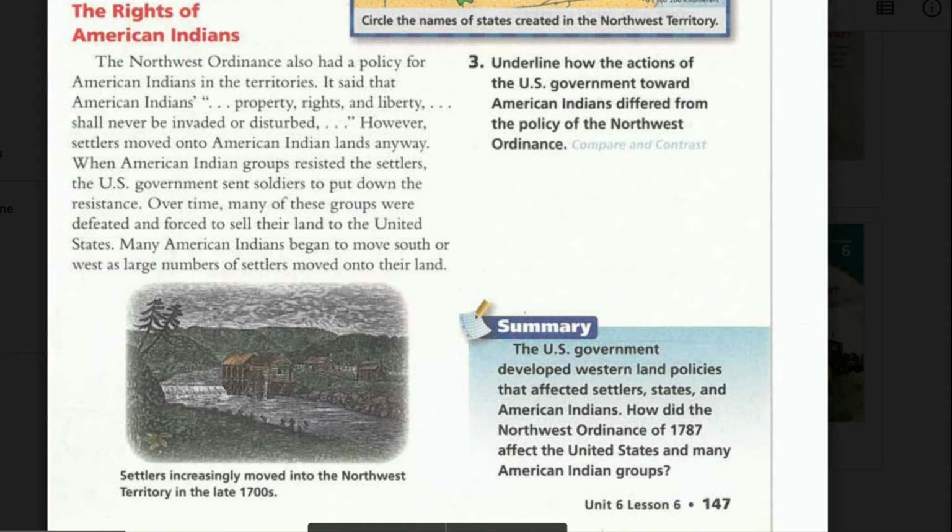Caption. Settlers increasingly moved into the Northwest Territory in the late 1700s. Summary. The U.S. government developed Western land policies that affected settlers, states, and American Indians. How did the Northwest Ordinance of 1787 affect the United States and many American Indian groups?